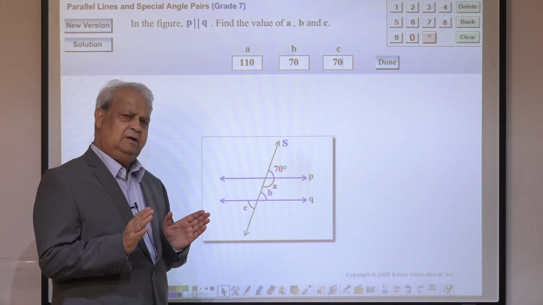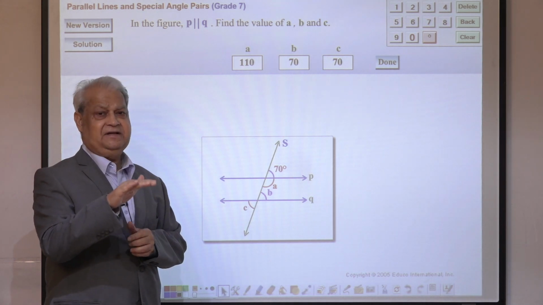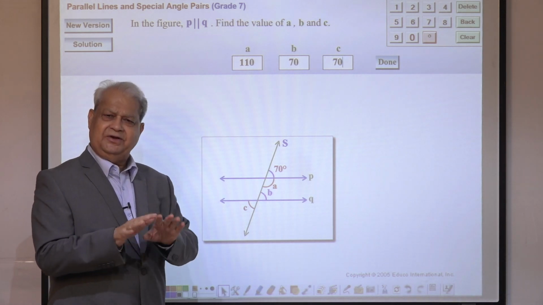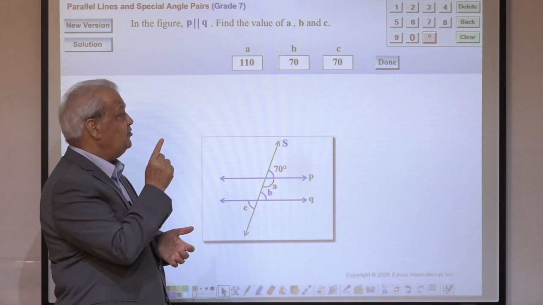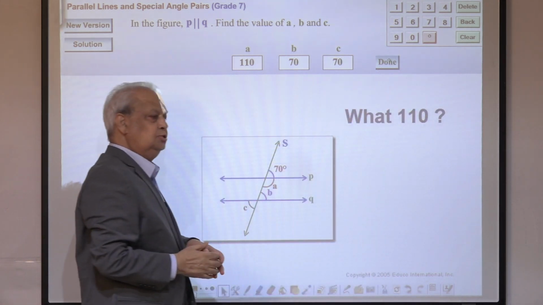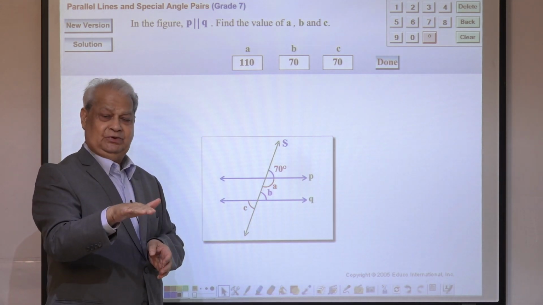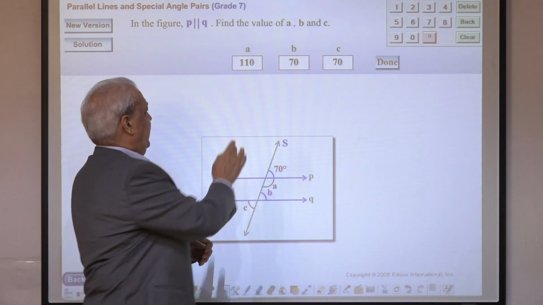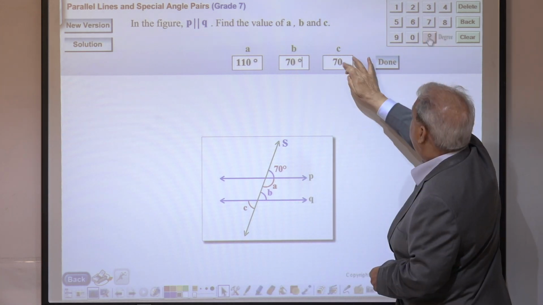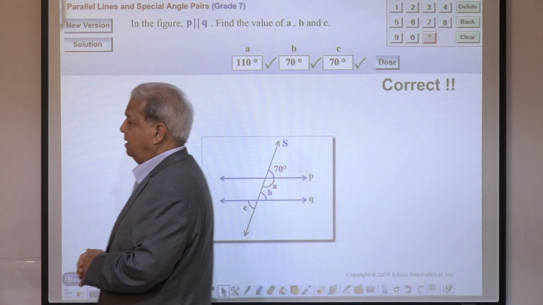Now just see a small illustration of how our system disciplines the student for entering the answer. This answer is correct, but not really. Why? Because we have not entered the units. If I click on done, it gives a message: what 110? It's not graded wrong, it's only cautioning you that you must enter the unit. So I go back and enter the unit. Degree, degree. And now I click on done. I got the correct message.